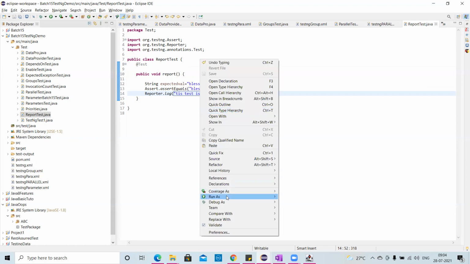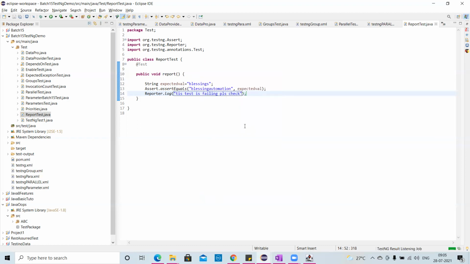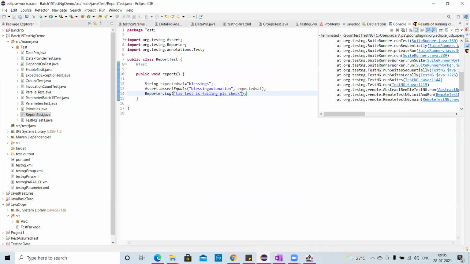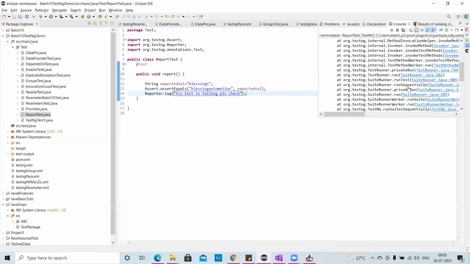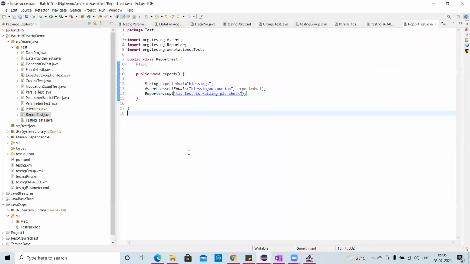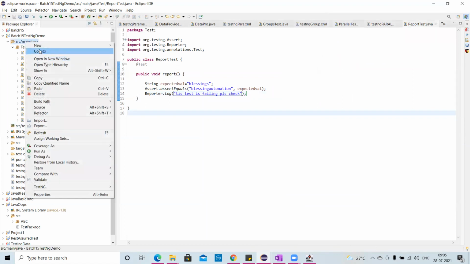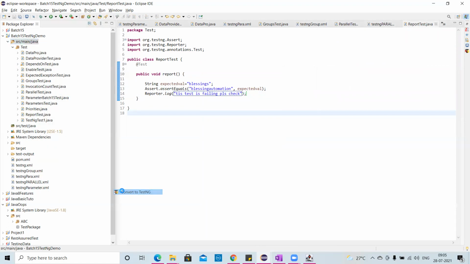Now I'll execute my test case. This test case is failing, right? Now I'll create my XML, just to show you, since you guys were asking how to include all your other classes.